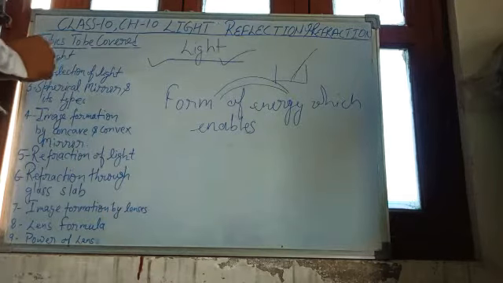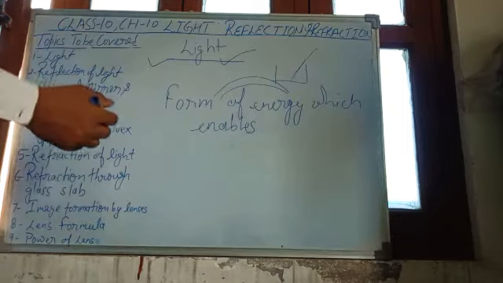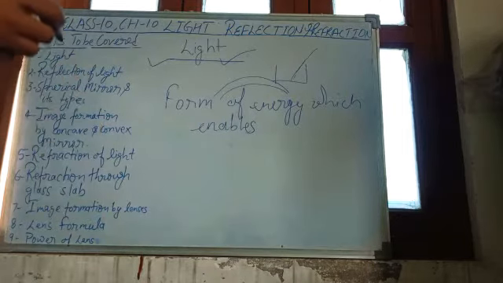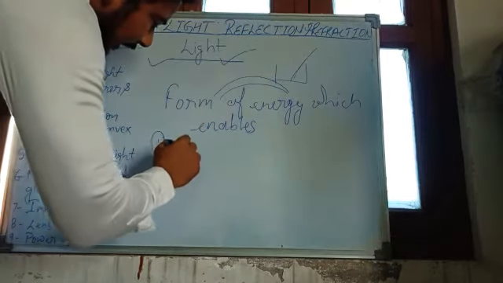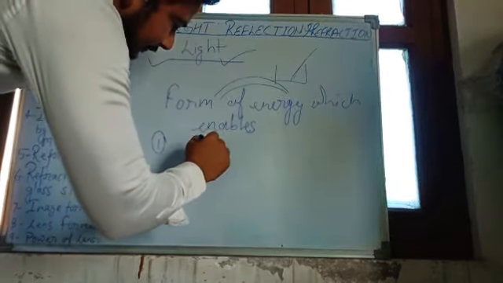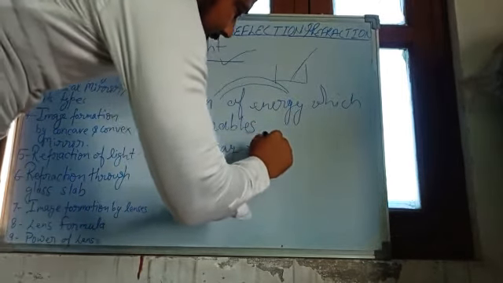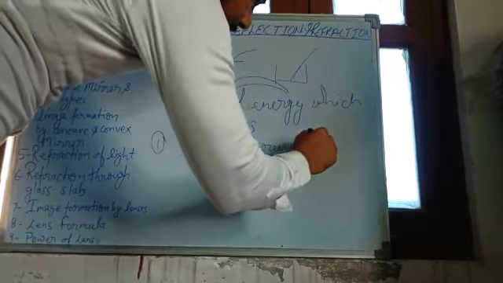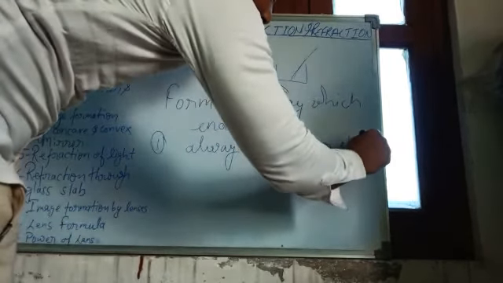Now let's know about some properties of light. First property: it always travels on a straight path.